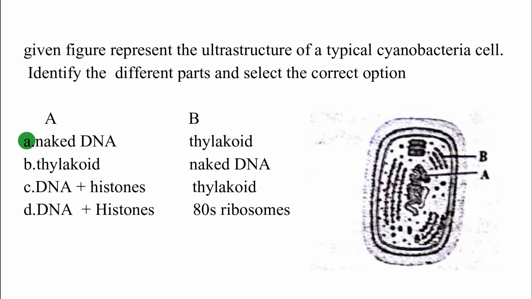Because cyanobacteria is a prokaryotic cell. Option B is not correct because the naked DNA is always found in the center position of the cell. Options C and D are found in eukaryotes, not in prokaryotic cells.